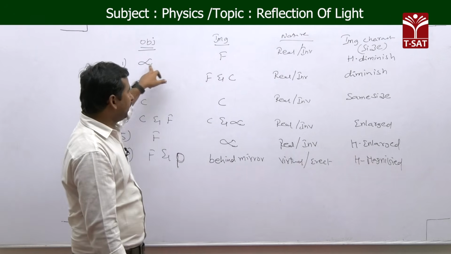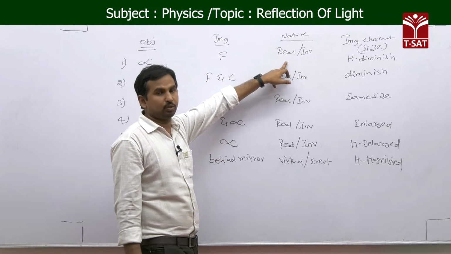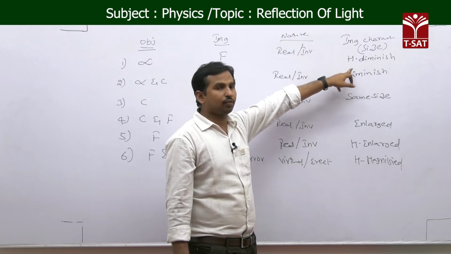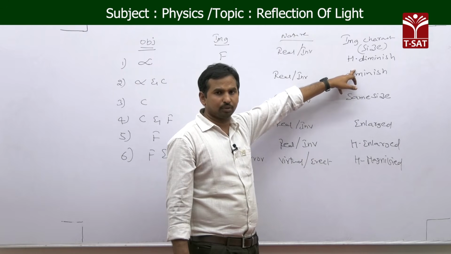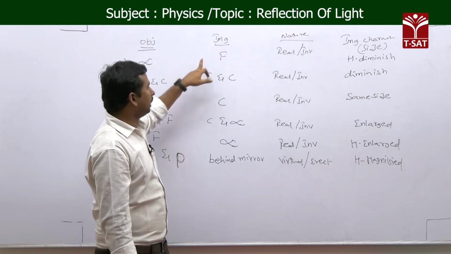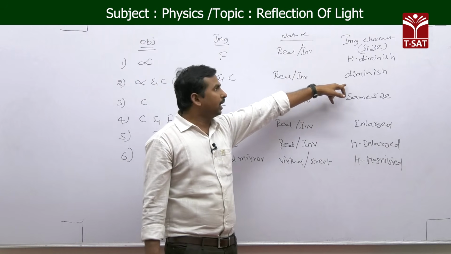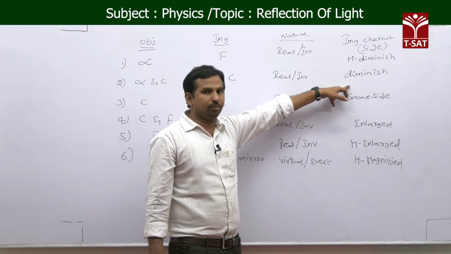So these are the total images formed by the concave mirror. When the object is placed at infinite, the image is formed at principal focus, and the nature of the image is real and inverted, and it is a highly diminished image. And if you take the object in between infinite and C, then the image is formed between F and C, and the nature is real and inverted.